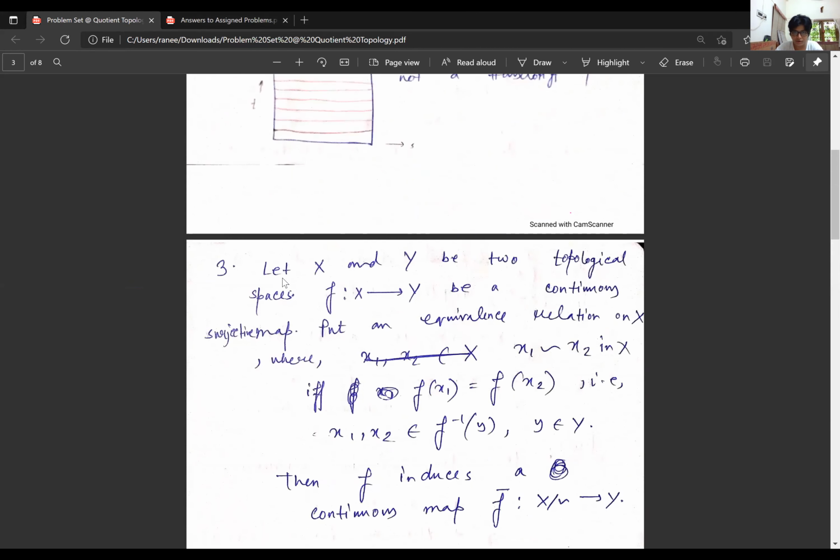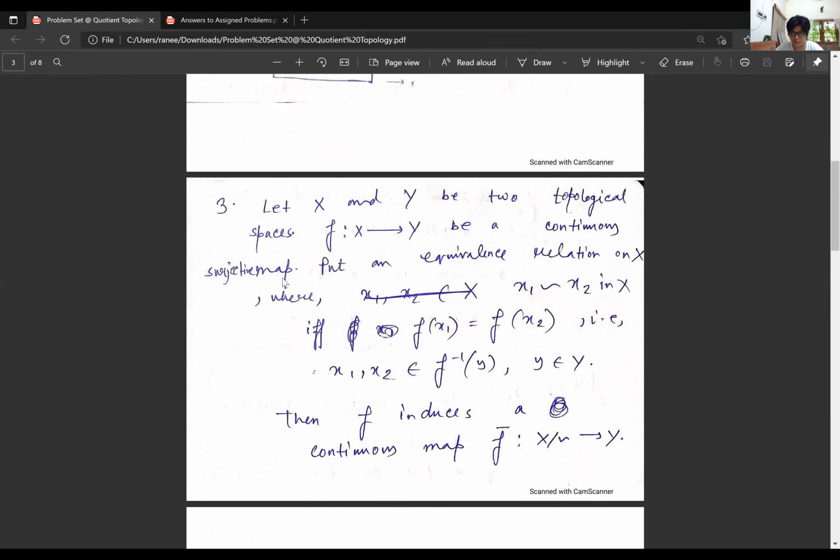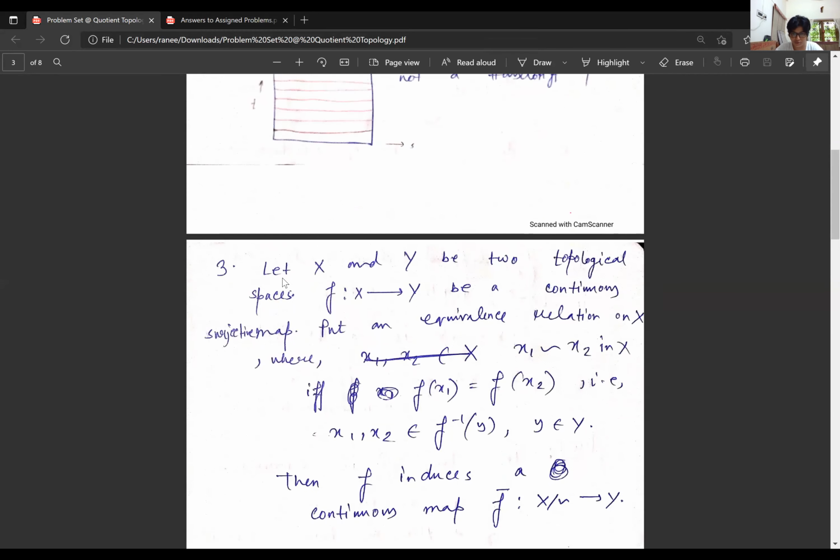So many things are going on in the middle, right? We have to figure out what this open set is, and what the inverse image of that is. I completely agree, these are not easy. I completely agree with all of you. It was not at all easy for me too.